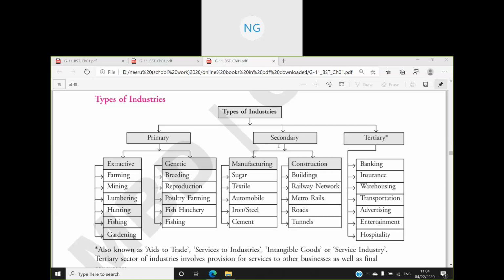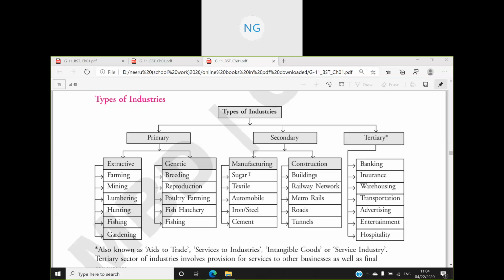Now coming to the secondary industry. What is the secondary industry? The name comes from the word second, so there must be something that is first. First is primary industry. Primary industry works first, and whatever it has produced is used second by the secondary industry. So the secondary industry uses the raw material of primary industry. Secondary industry can further be divided into two parts, manufacturing and construction.